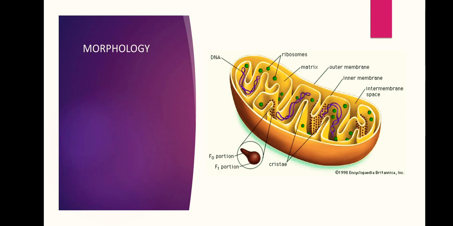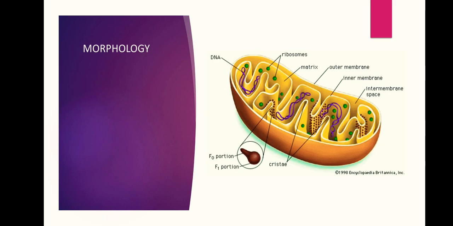The matrix is present. The cytoplasm of mitochondria is the matrix, which contains some DNA and also ribosomes. That is why mitochondria can reproduce by itself by the process of binary fission, and it can make its own